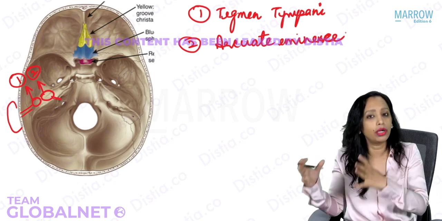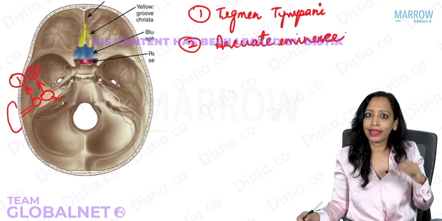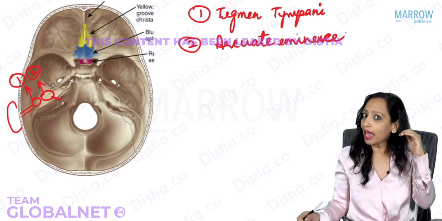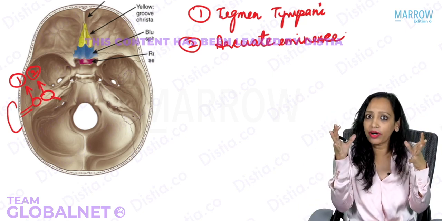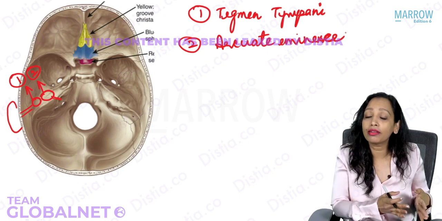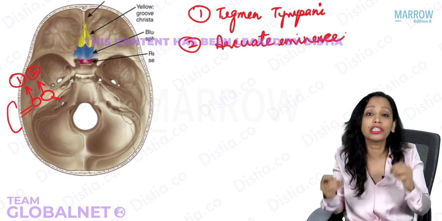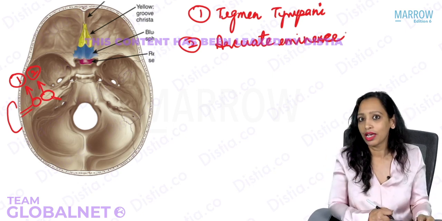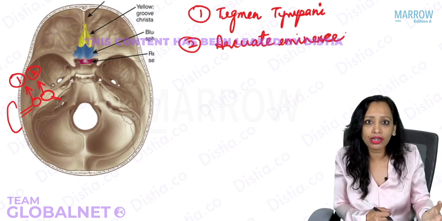That is known as third window syndrome. All that we'll see in detail later on. But what we are seeing here is that this area of the arcuate eminence can be dehiscent. And if it is dehiscent, what will happen? Any increase in intracranial pressure will directly, through that opening, get transmitted to the inner ear. The inner ear will get stimulated, and the patient will come to us with complaints of inner ear symptoms. So, is there any disease in the inner ear? Is there any pathology in the inner ear here?